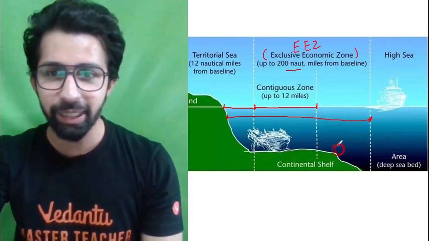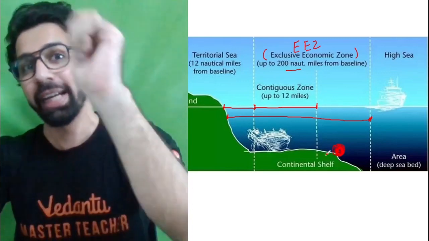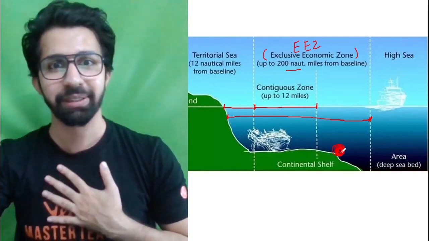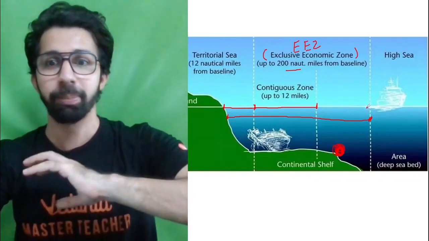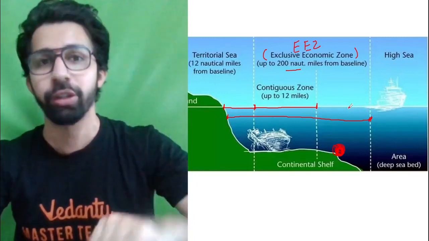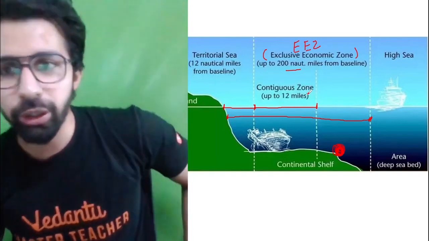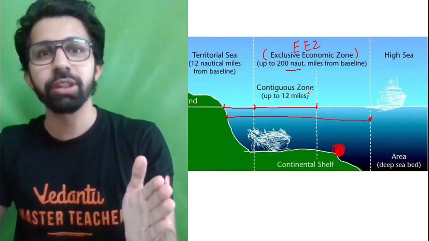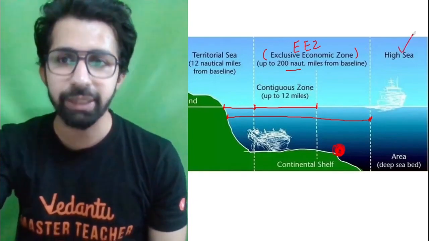So let's take an example. These are the resources which are available in the exclusive economic zone. So these cannot be exploited by any other country. So within 200 nautical miles, all the resources are exploited by us. Here ships can navigate from one place to another, but ships cannot come into the territorial sea of India, the territorial water of India, without taking permission from India in the contiguous zone. So I'm sure now you guys are able to understand what is territorial water, what is contiguous zone, and what is exclusive economic zone.